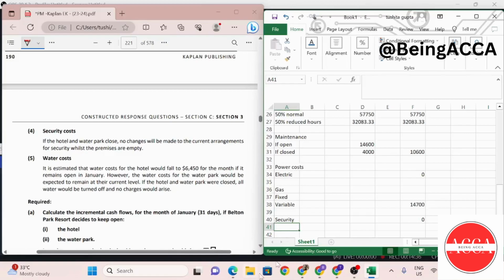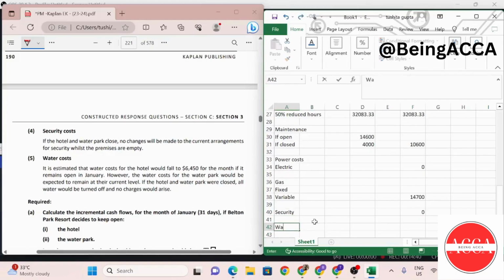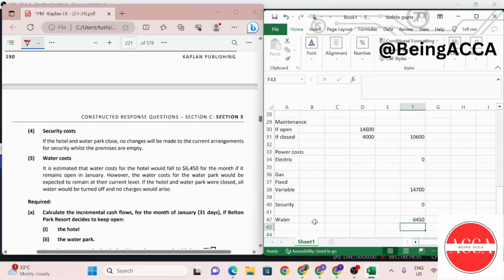Okay, so over here, the question has directly given us how much the water would cost us incrementally, because otherwise there would be no charges. But if we keep the hotel open in the month of January, then we are going to have to incur $6,450. So this is my cost. So I'm just going to add my total outflows, add everything to find out the total outflows if we keep the park open in the month of January.